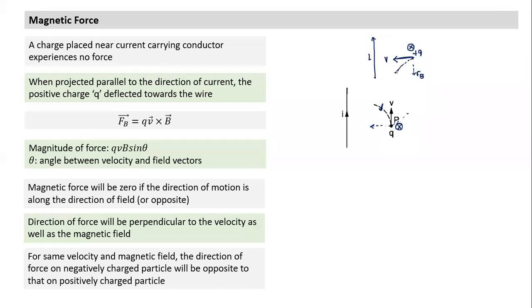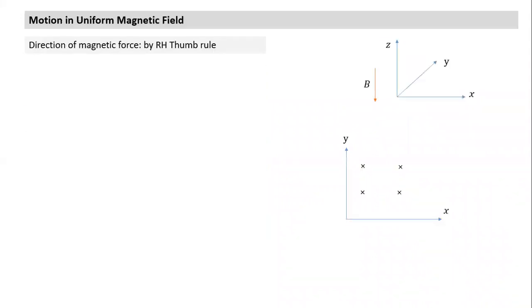When the direction of velocity changes, will the force direction remain the same? If it bends downward, what does that mean? Will it keep moving in the same direction? No, the direction of velocity changes. As the direction of velocity changes, will the force act in the same direction? No, sir. It will change. That's what we need to understand here. So the direction is given by the right hand thumb rule, and let's try to understand the right hand thumb rule. In this particular case, again, I have chosen a particular coordinate system which is consistent with the right hand thumb rule.